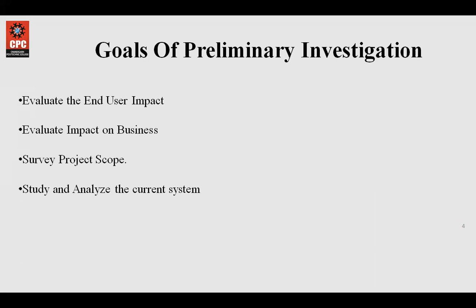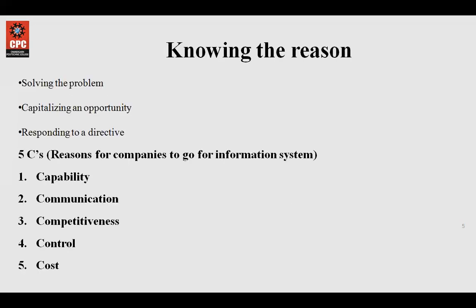Now moving further, knowing the reason: what is behind this preliminary investigation? In this slide, we are discussing the actual reasons why the company has requested an information system. So the reasons need to be known, right?